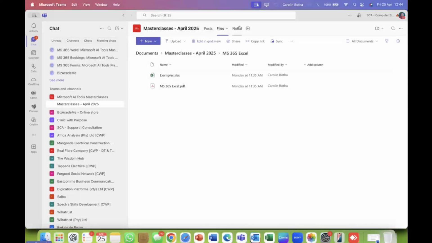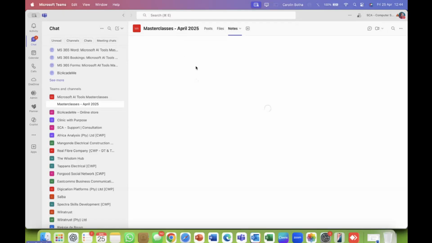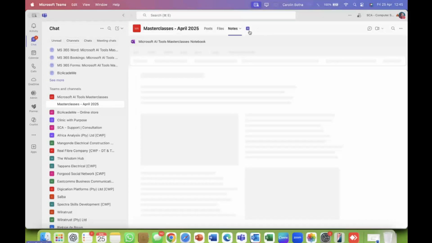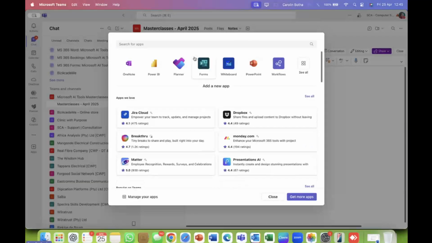Then there's another option that you can share with one another in this team, so everybody in the organization will be part of it, which is notes. And this notes takes you to the app we did the very first week, OneNote. So you don't even have to go to OneNote. OneNote is incorporated in Microsoft Teams. What a pleasure.